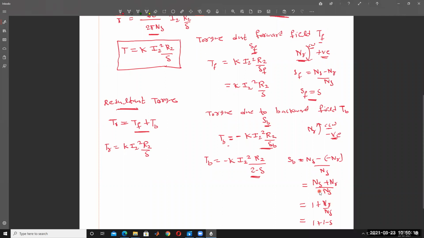And the backward torque. So this is the backward, then minus K into I2 square into R2 divided by 2 minus S. This is called the resultant torque. This is called the resultant torque of a single phase induction motor.